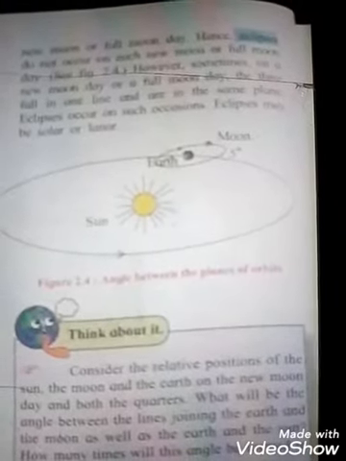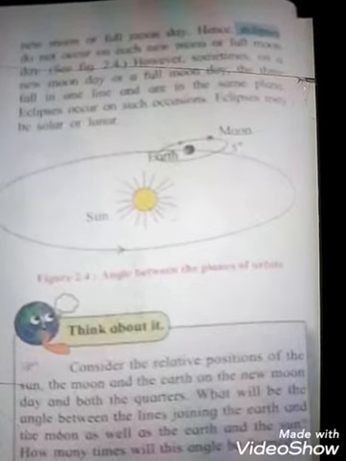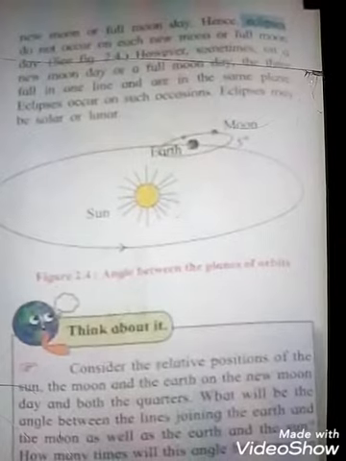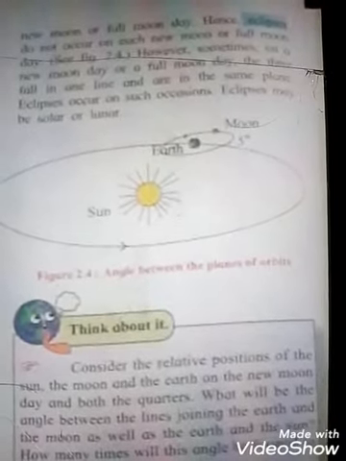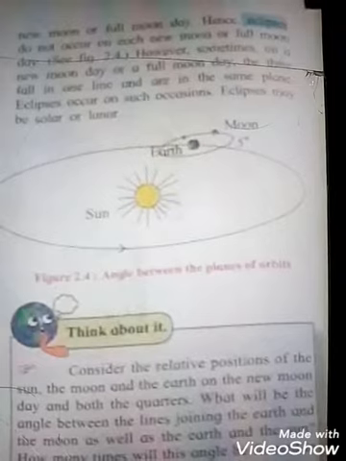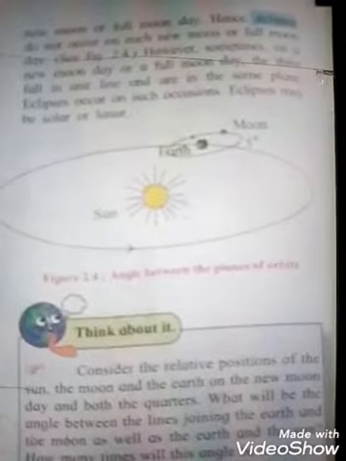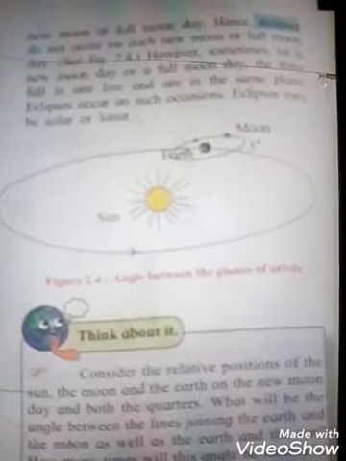See the angle between the planes of the orbits. That means when the sun, moon and the earth come in a straight line, or the same plane, an eclipse occurs on such occasions. Eclipses are of 2 types, solar or lunar. Solar means solar eclipse. Lunar means moon, lunar eclipse. See the sun, earth and the moon orbits, the 5 degree angle between the planes of the orbits.